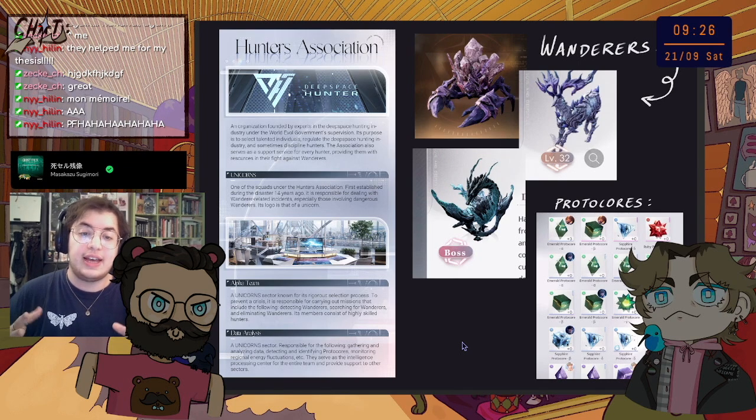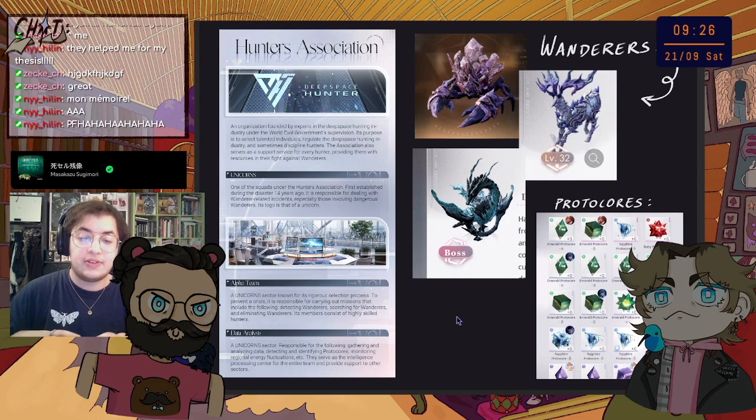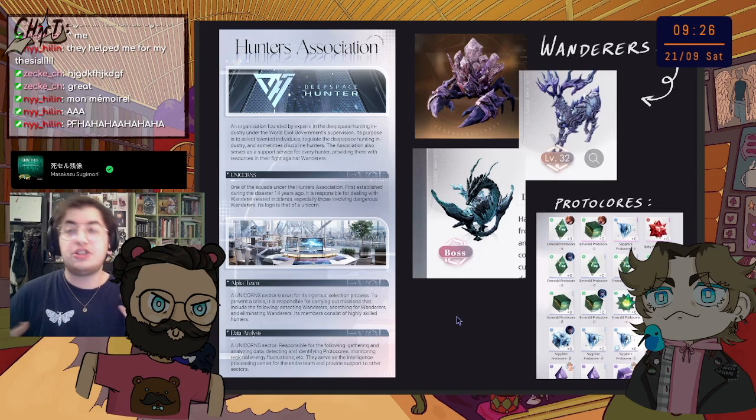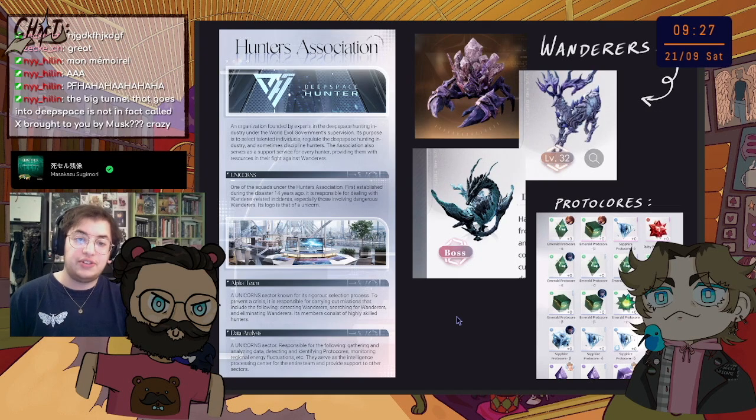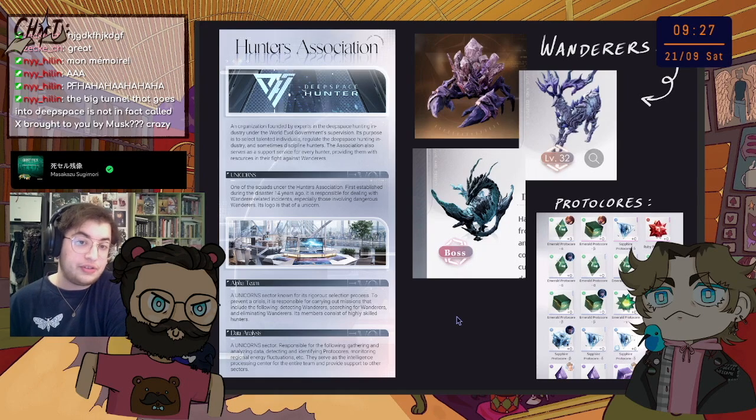When Wanderers die, they leave behind protocols. Here are the protocols here. Protocols are basically little gems, things in the world that we are in at the present time when MC is an adult. Now they're used as basically an energy source, and they're used in science and a lot of things. The thing is, we didn't know they were a source of energy or how to use them 14 years in the past when the Wanderers just appeared.